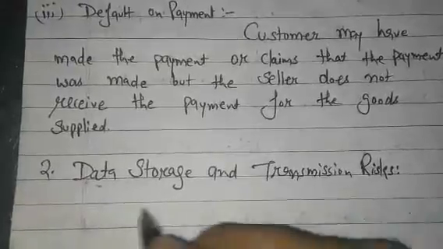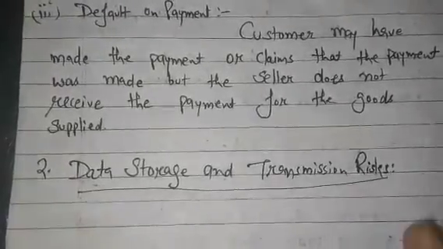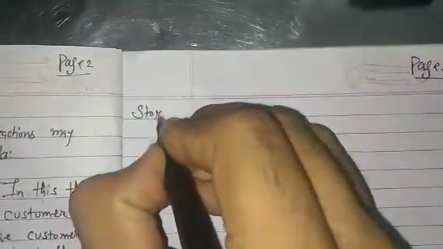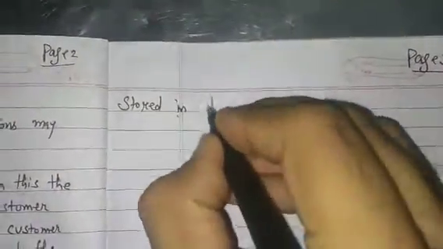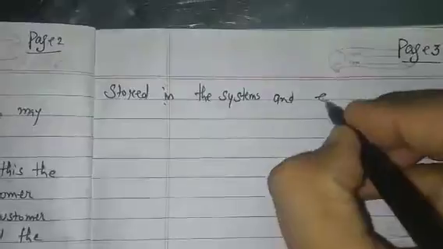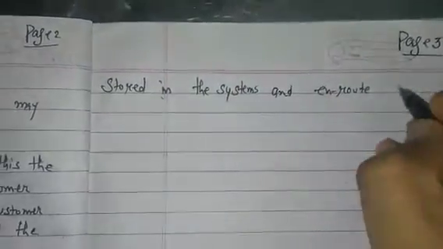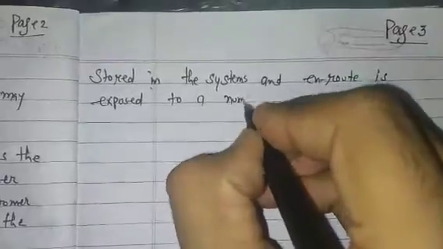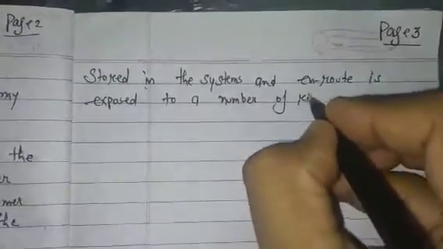So here you can write: data stored in the systems and en route is exposed to a number of risks.